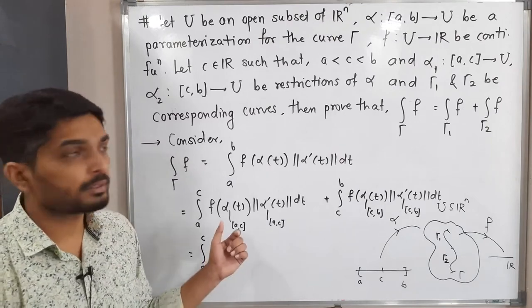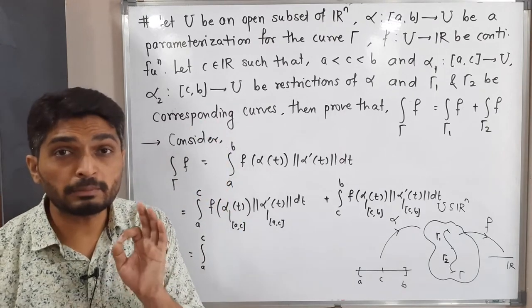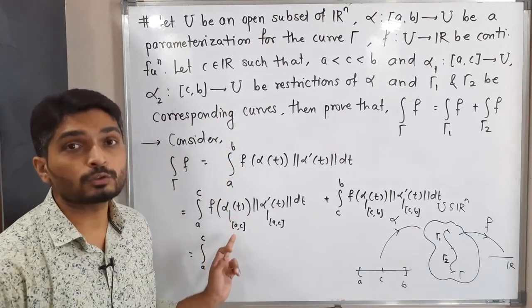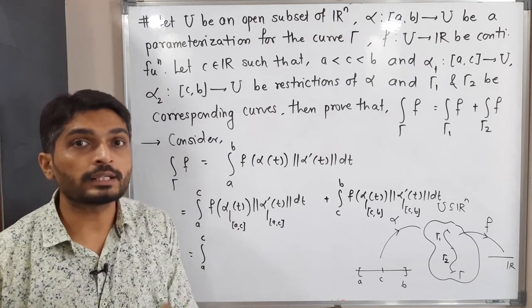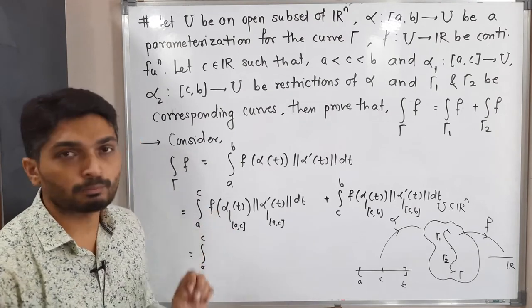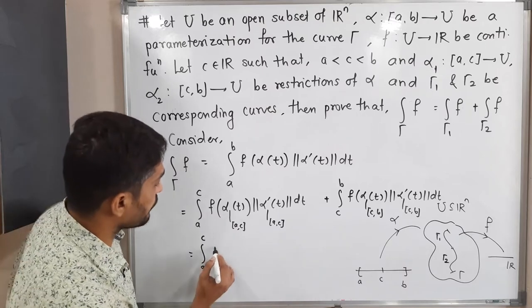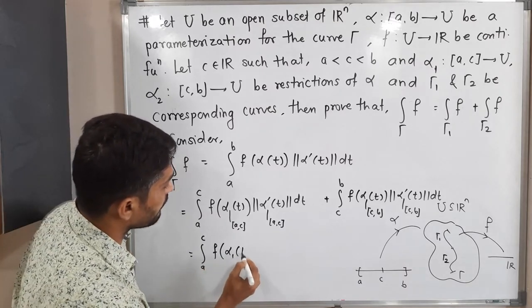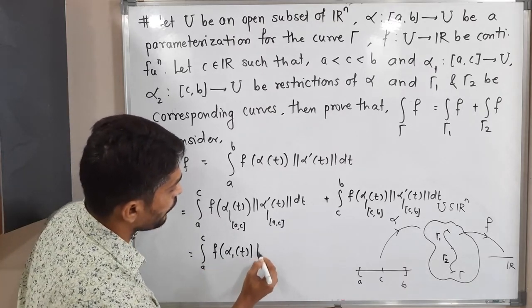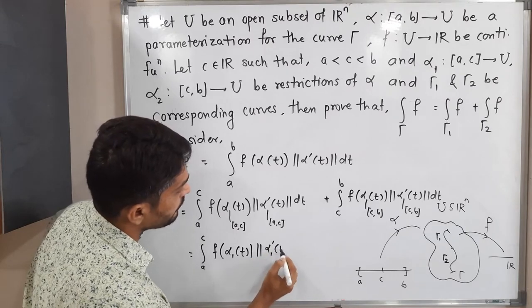But what did they mention in the statement? They have clearly mentioned that when you restrict alpha on the closed interval AC, they are calling it alpha 1. So let us replace this symbol by alpha 1. Therefore, f of alpha 1 of t, norm alpha 1 dash of t, dt.